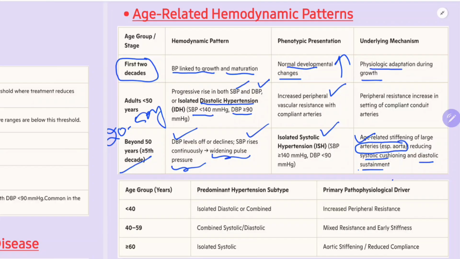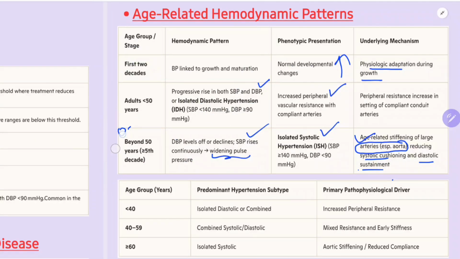Whereas in diastolic hypertension, the small arteries, the arterioles, have their elasticity, but the vascular resistance is still increased because the diameter of those arterioles is decreased. That's why we have diastolic hypertension in young individuals. So, less than 50 years and more than 50 years: less than 50 years, you will have both SBP and DBP increased, but DBP more commonly. More than 50 years, more commonly you will have SBP raised.